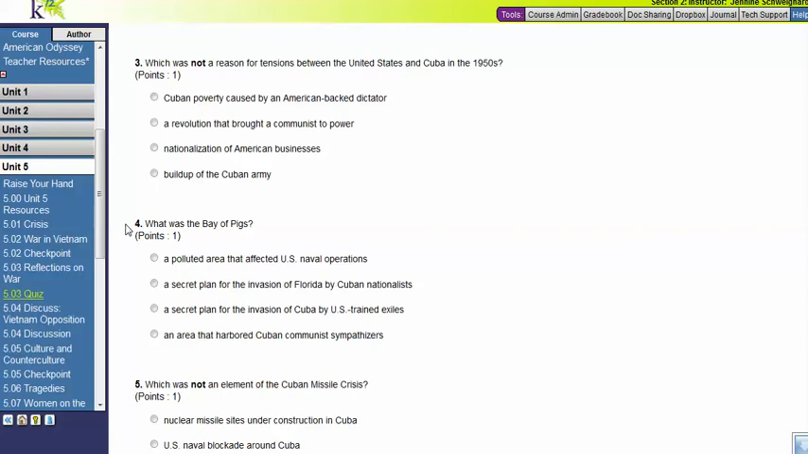Number 4, what was the Bay of Pigs? A polluted area that affected U.S. naval operations, a secret plan for the invasion of Florida by Cuban nationalists, a secret plan for the invasion of Cuba by U.S. trained exiles, or an area that harbored Cuban communist sympathizers.